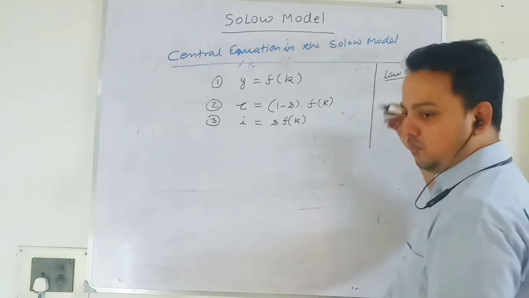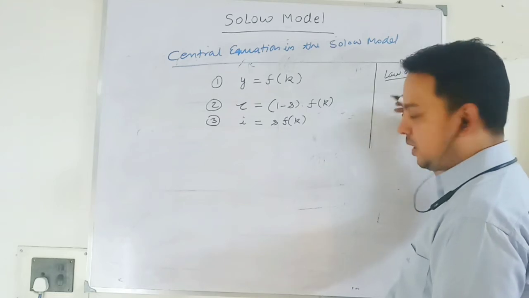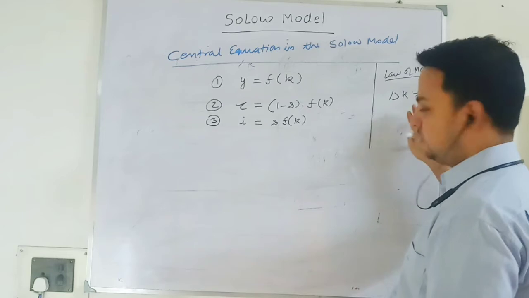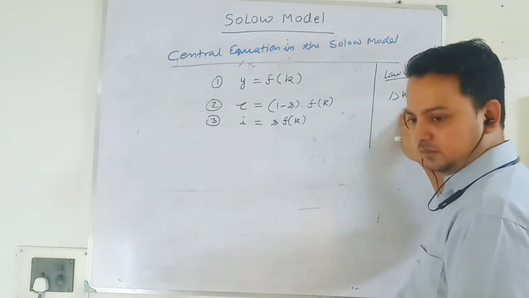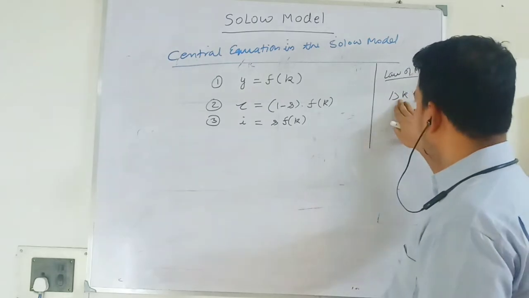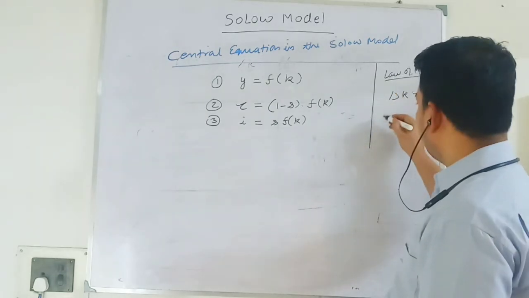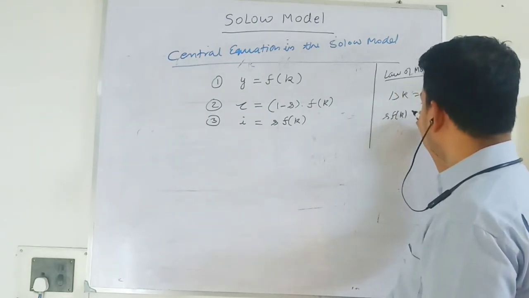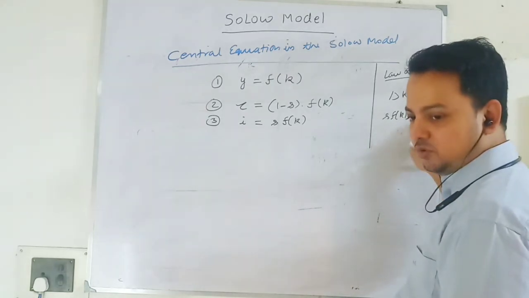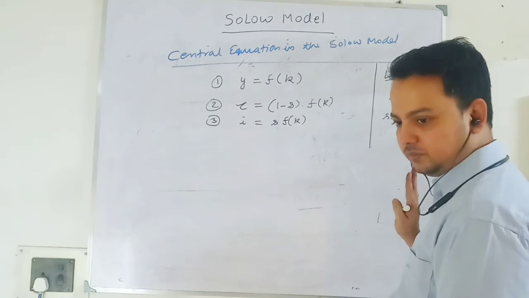In the law of motion that we have done, for the growth of capital stock, we achieve steady state where change in capital stock per worker equals 0. Right? When change in capital stock equals 0, my saving per worker equals depreciation per worker. Investment equals depreciation.